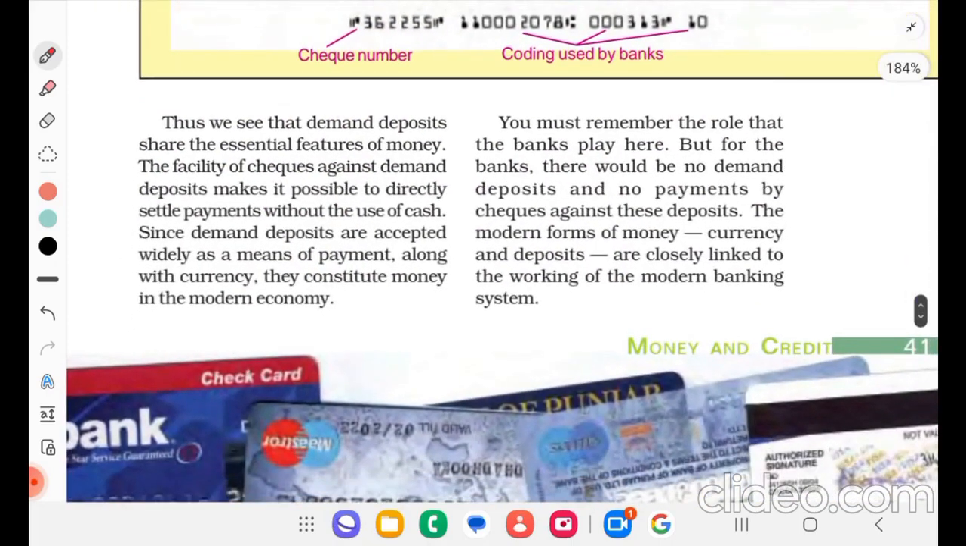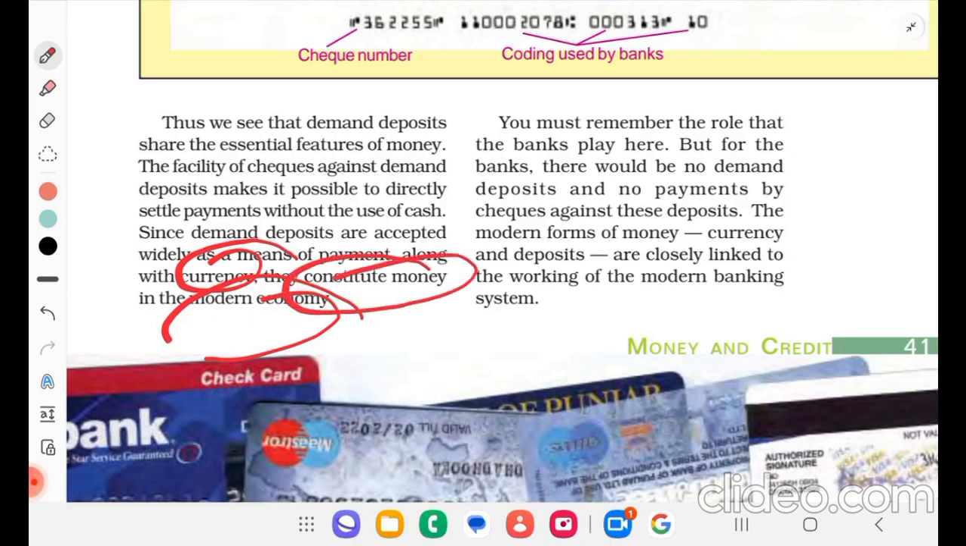Thus, we see that demand deposits share the essential features of money. The facility of checks against demand deposits makes it possible to directly settle payments without the use of cash. Since demand deposits are accepted widely as a means of payment, along with currency, they constitute money in a modern economy. Along with the currency, even checks constitute money. Okay. You must remember the role that a bank plays here. But for the banks, there would be no demand deposit and no payment by checks against this deposit.